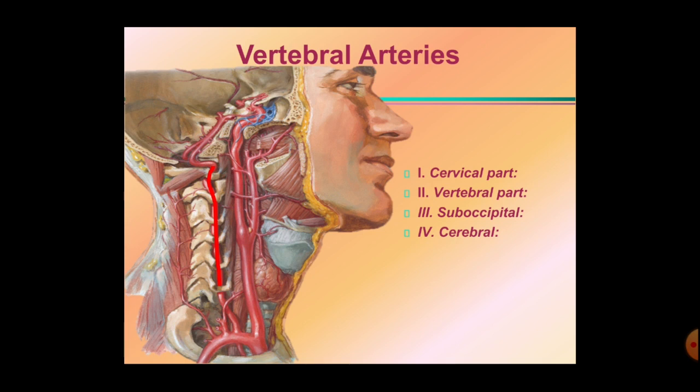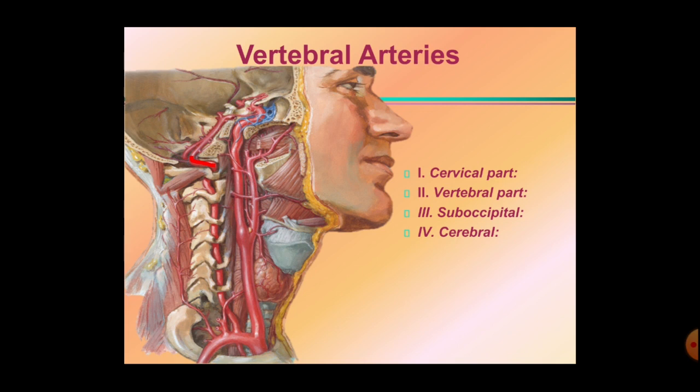That is the foramen transversarum of the upper 6 cervical vertebrae. Here it ends at the foramen transversarum of the atlas, then it shows its horizontal part. It enters through this suboccipital triangle, so it is called the suboccipital part. So this is the third or the suboccipital part. It is also called a horizontal part.